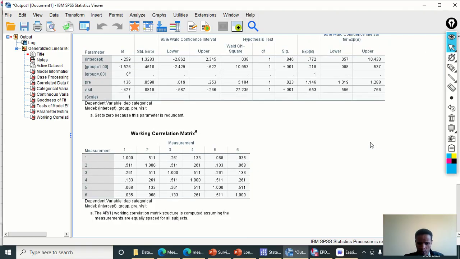You can also have a look at the working correlation matrix. Since we selected the autoregressive working correlation structure, the correlation coefficients decrease as time goes on, and you can see that here. So this is how we can do a longitudinal data analysis for binary logistic regression. This similar approach will apply for all other types of outcome variables, whether survival, categorical, ordinal, multinomial, whatever. So this is all about longitudinal data analysis.